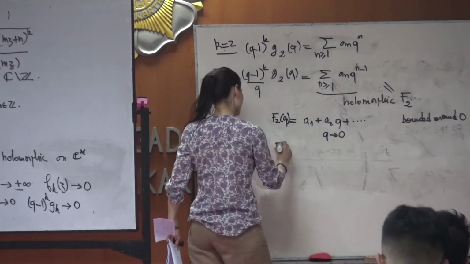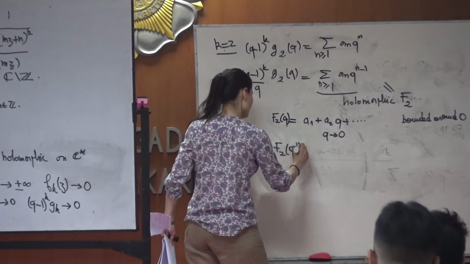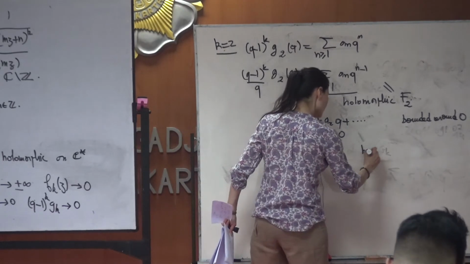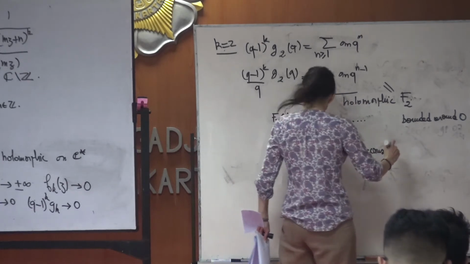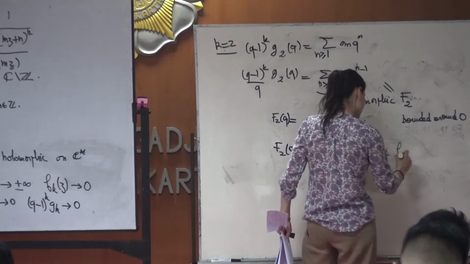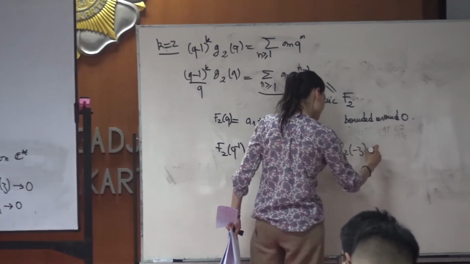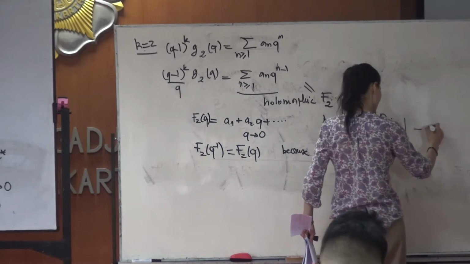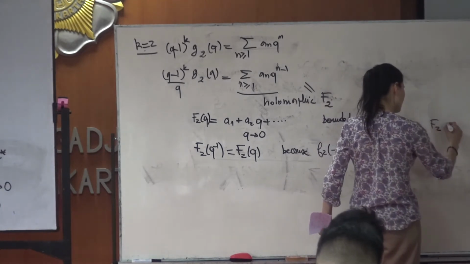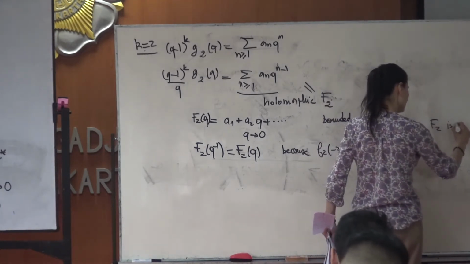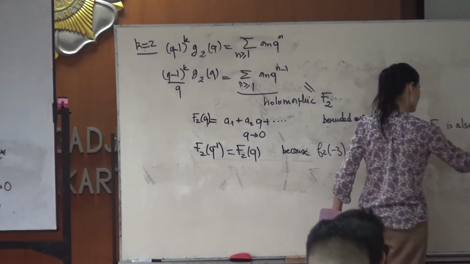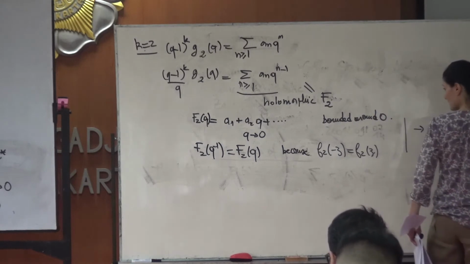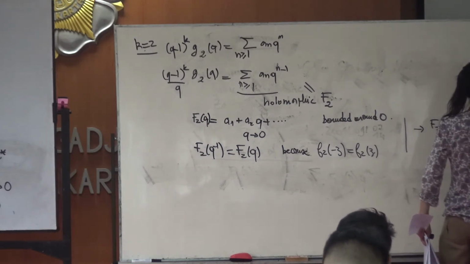And if you compute F2 of Q minus 1, it is still equal to F2 of Q, because F2 of minus Z is equal to F2 of Z. So this implies that F2 is also bounded when Q tends to infinity.